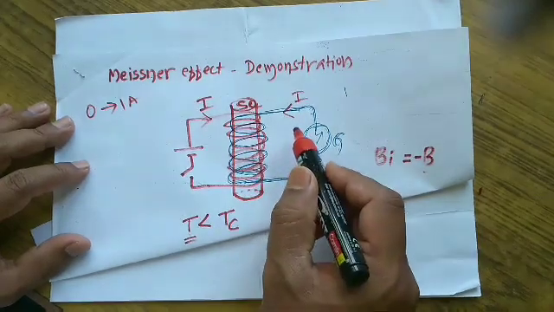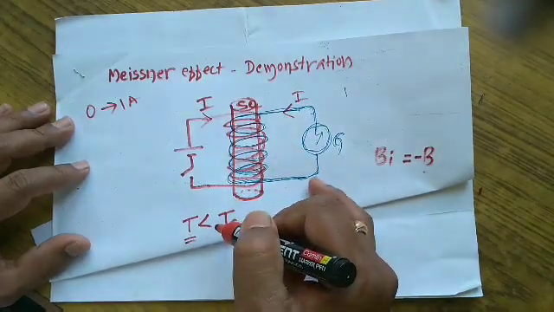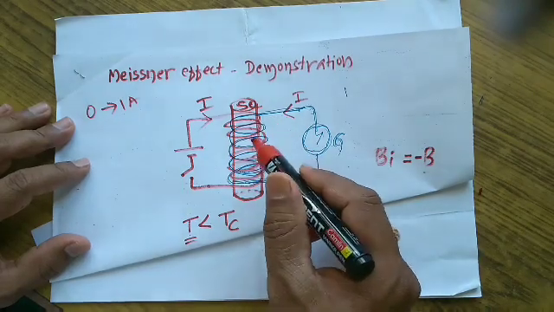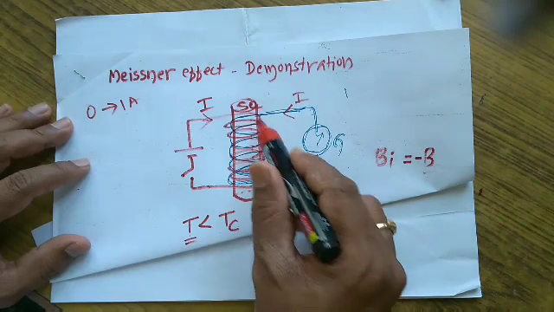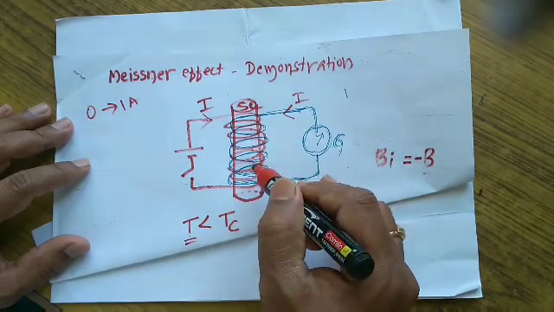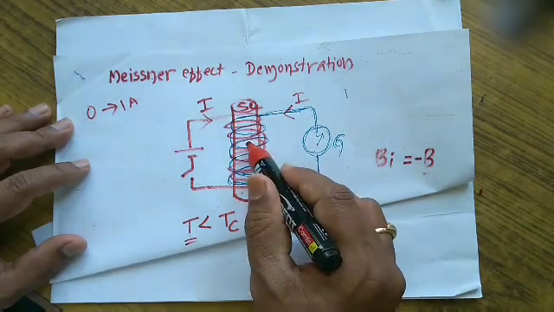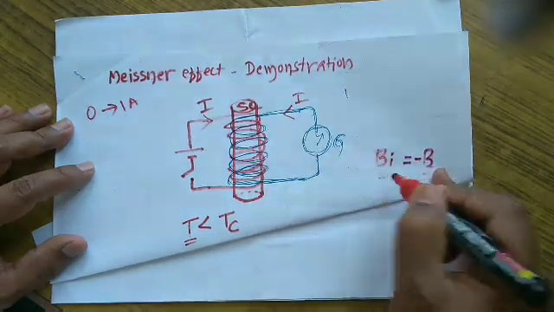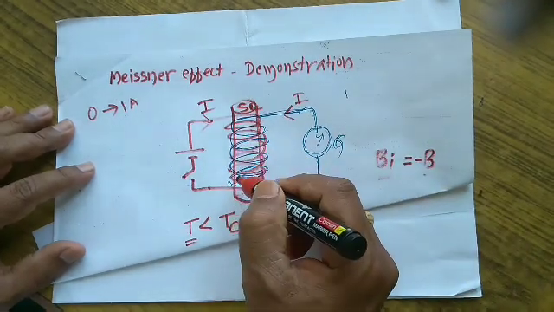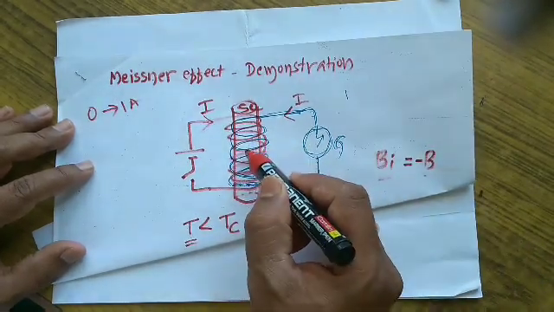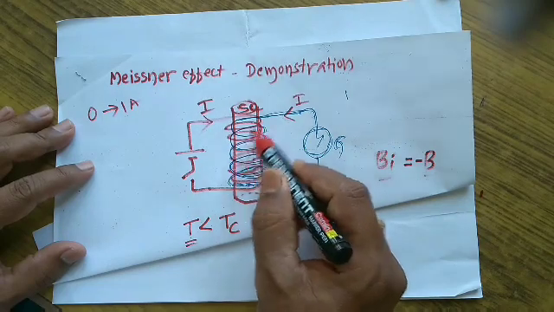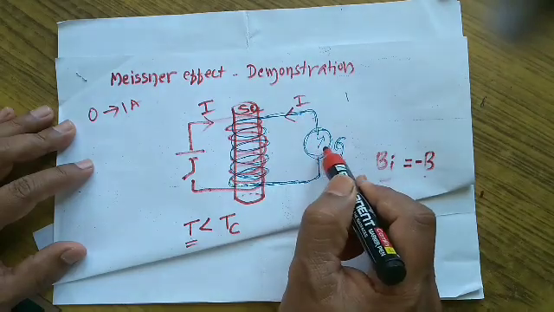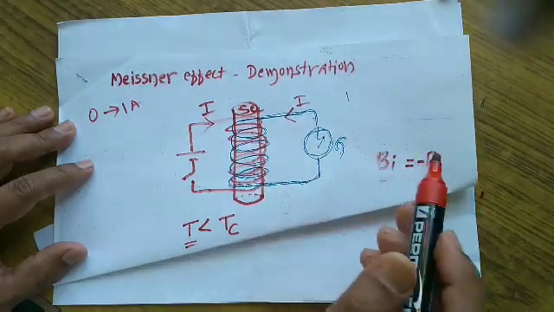In fact, when it is cooled below the critical temperature, the superconducting material develops surface screening currents, which will induce a magnetic field or magnetic flux within it. Let us say Bi is the magnetic flux developed internally. So when that magnetic flux is developed, that will induce an EMF again in this secondary coil, which leads to the deflection in the galvanometer.